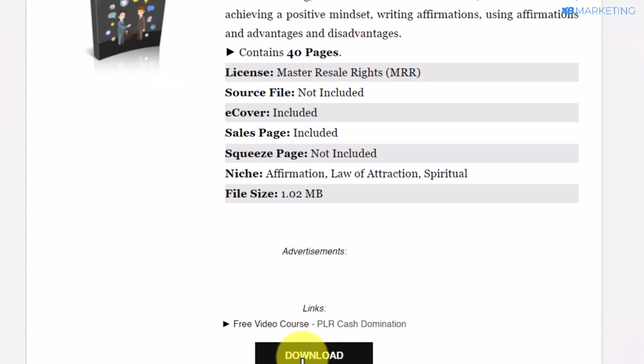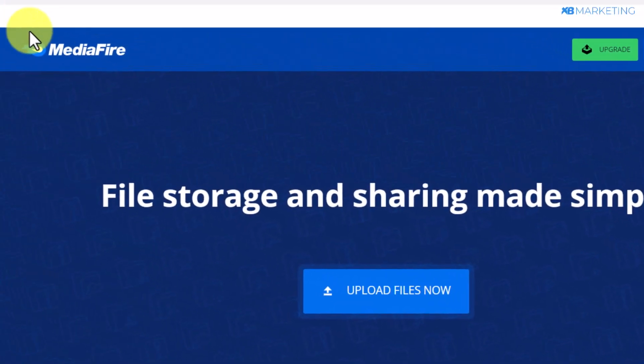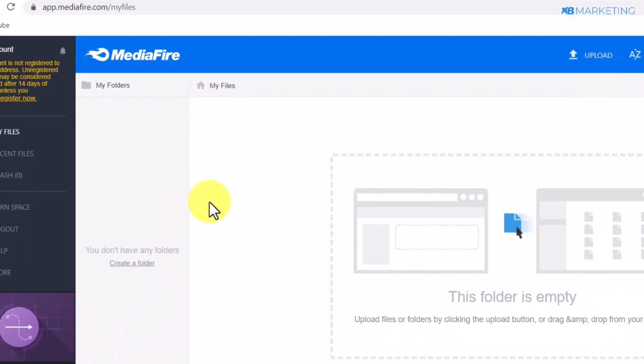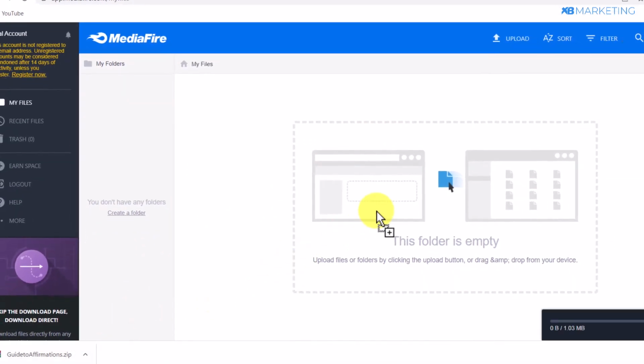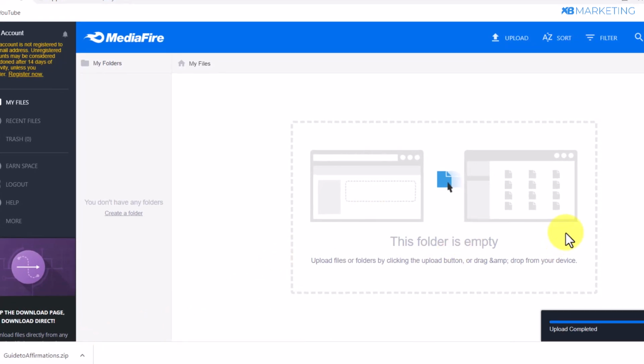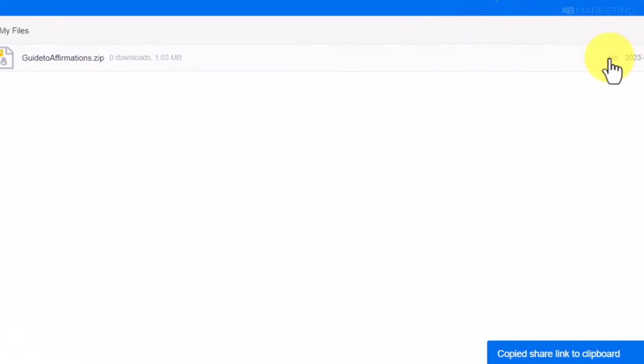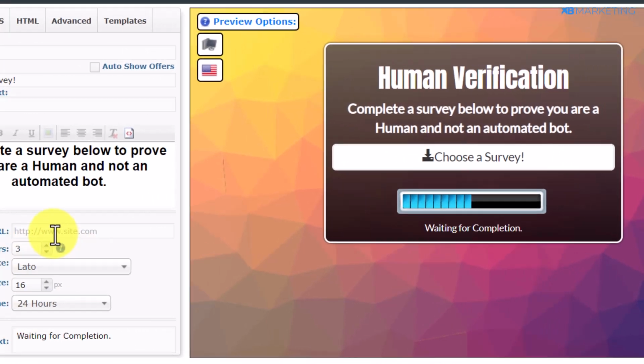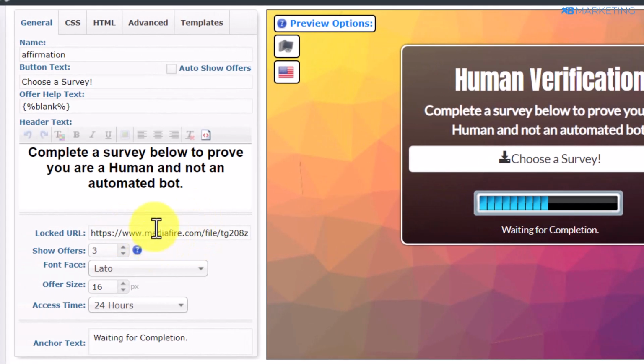So you want to click on the download button, and while that is downloading, you want to head over to Mediafire, and all you need to do from here is to upload this guide right here. So once you upload the guide, all you need to do is to grab the download link, as you can see right here. So once you click on this link, you want to go back to your account and you want to paste in the link right here. You can leave everything as default like this.